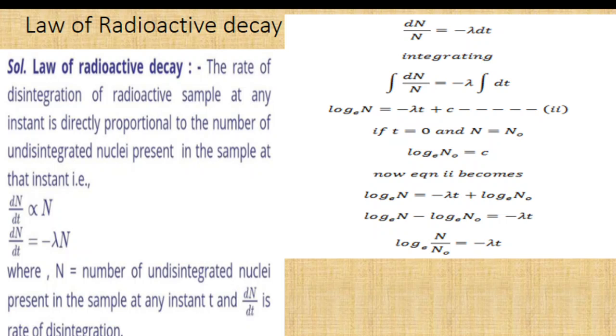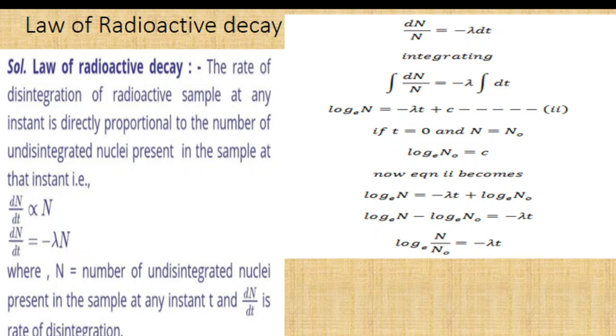At time t is equal to 0, N is equal to N naught. So if I substitute t is equal to 0 and N is equal to N naught in equation number 2, you will get c is equal to log e N naught. By substituting the value of c in the second equation, you will get log e N is equal to minus lambda t plus log e N naught. We can rearrange this equation as log e N by N naught is equal to minus lambda t.